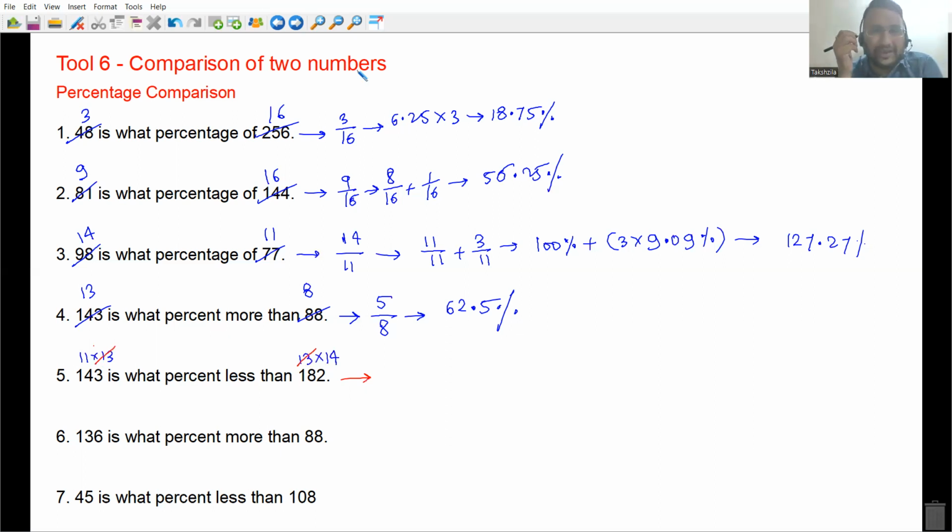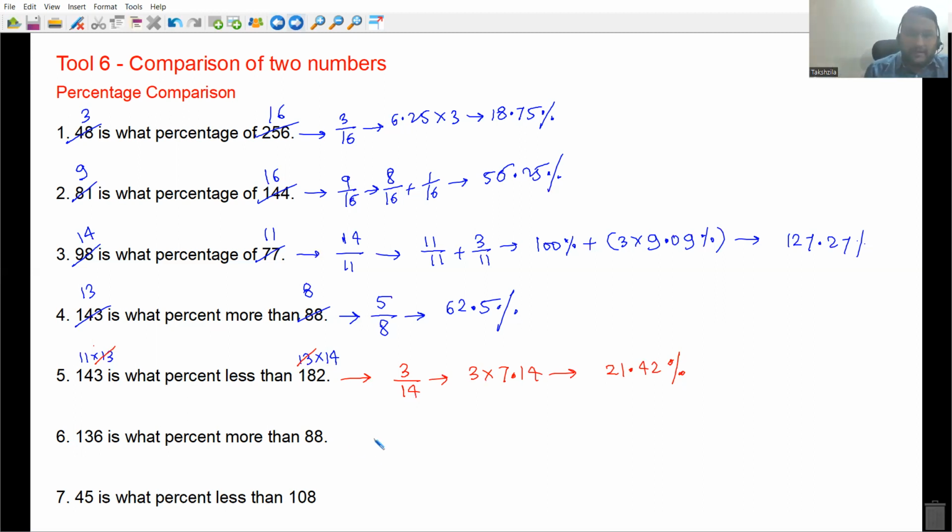So the question is 11 is what percent less than 14. This question is as good as that. So how much less is it? 3 less than 14, everyone. And we know that 1 by 14 is 7.14, into 3 is 21.42%. Okay.